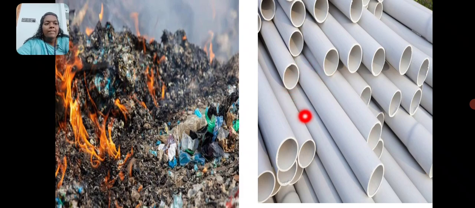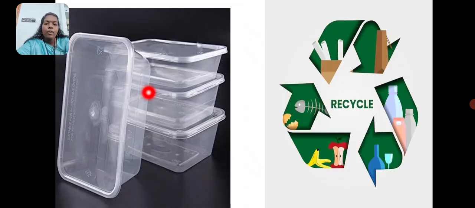Next, PVC plastics release dioxin, which is one of the most dangerous chemicals known to humans. Burning these PVC pipes can release dioxin, a toxic gas. It is very harmful to humans. So don't burn these PVC plastics. Next, do not eat hot or spicy food in plastic containers. We already know about these plastic containers. They are very harmful, so don't eat food items in plastic containers.